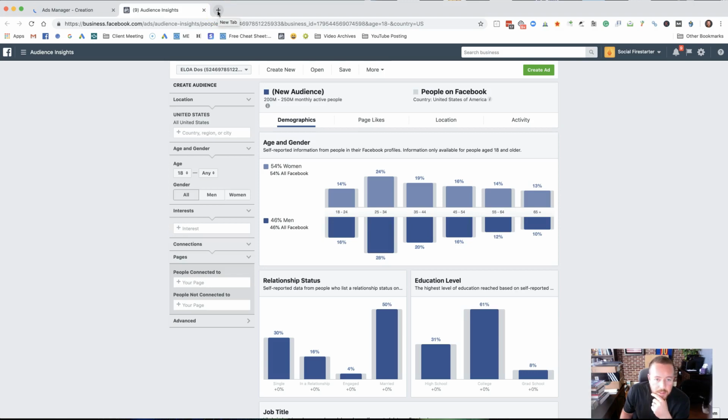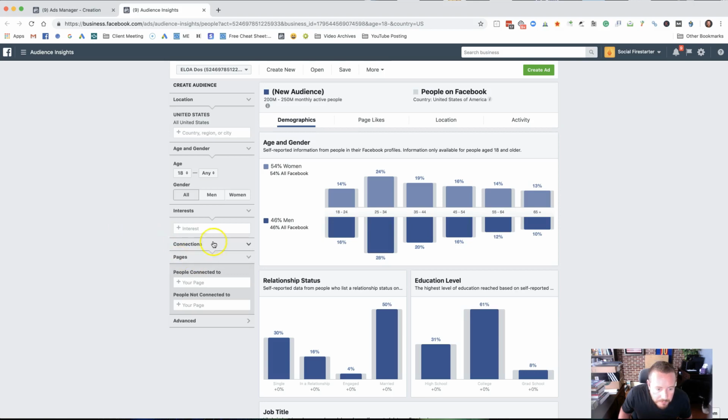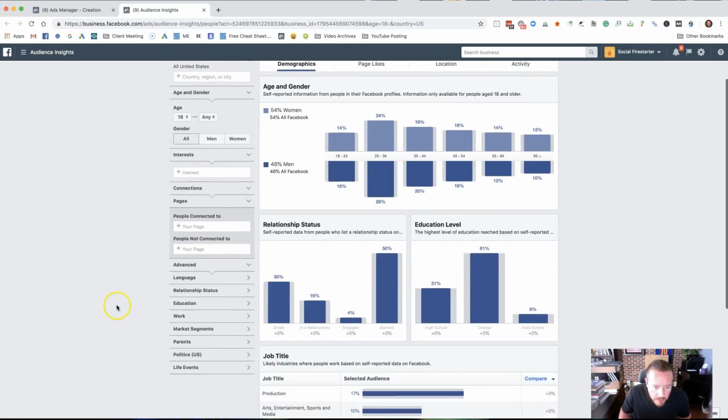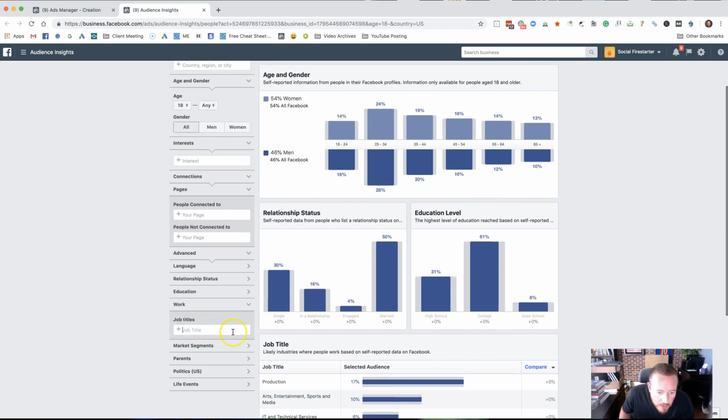Let's say Disney. I'm in Lakeland, so Disney. All right, so what we want to look at is business and industry. Let's see, they change this all the time. Let's type Disney and see. Wait, maybe it's advanced. Work, here it is, that's it. Okay, job title. Oh, they got rid of it.